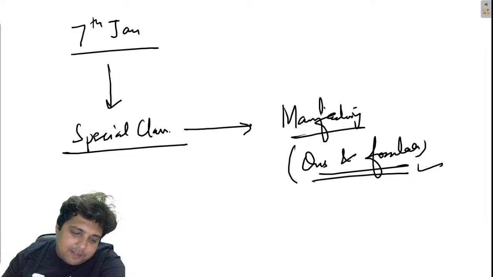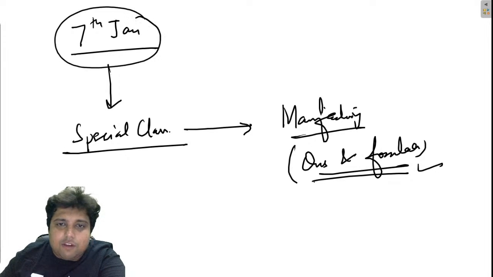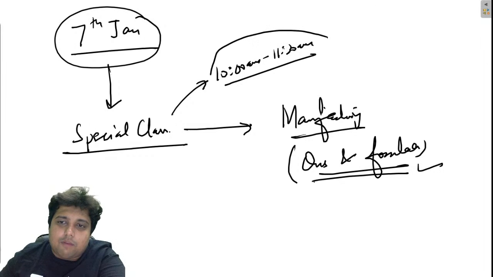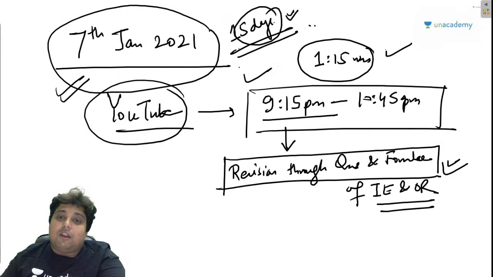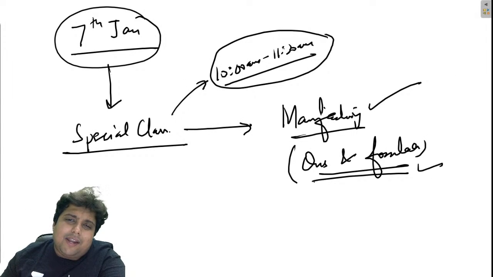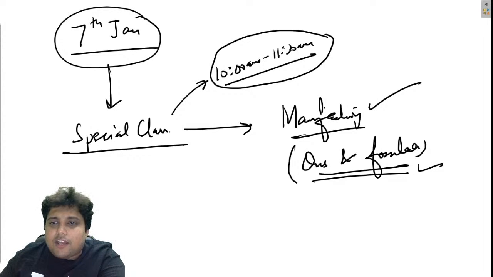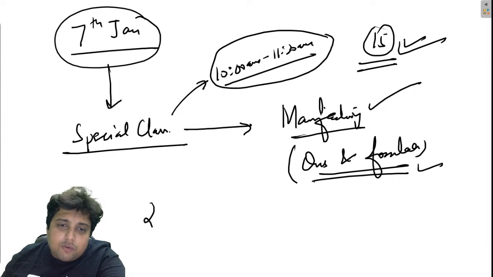Thank you, Fundu and Fact. So guys, these two sessions are going to start on special class. It will be in morning 10 a.m. to 11:30 a.m. right? So 1.5 hour every day for manufacturing and 1.5 hour every day for industrial. I will also be conducting test of these two subjects, right? So just by dedicating 1 hour for manufacturing and one for industrial every day, I will help you guys to revise the entire two subjects in 15 days, which can help you fetch 25 marks in the GATE examination, right?